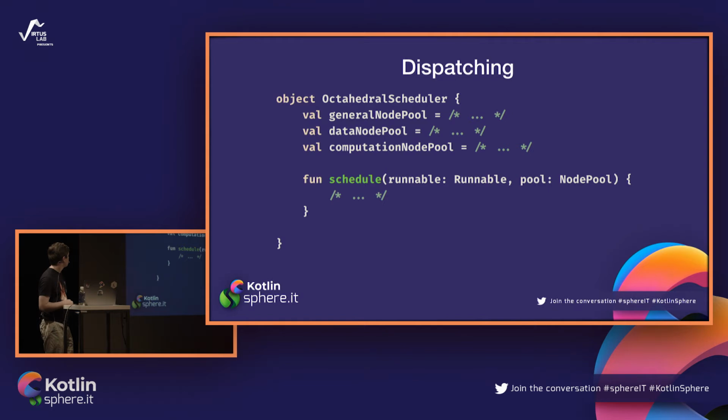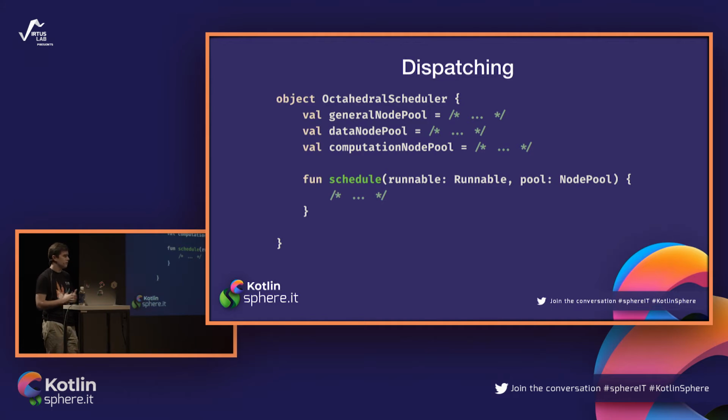But Andrew is pointing out that we are not supposed to run everything on the general node pool. There are two more node pools, one specialized for accessing data and one for performant computation. So we need some way to use them according to what our coroutine is doing. Here we need some way, Andrew is thinking loudly, to pass information from the coroutine to the dispatcher. Does such a way even exist?